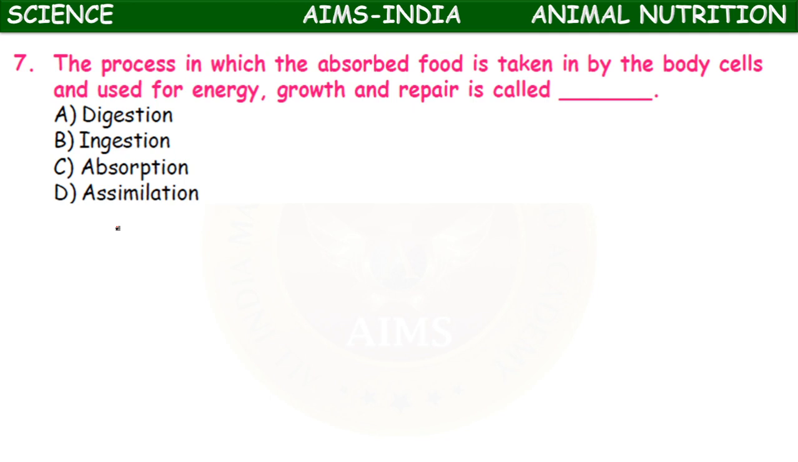Next, the process in which the absorbed food is taken in by the body and cells and used for energy, growth and repair is called digestion, ingestion, absorption, assimilation. What do you call that process? Assimilation. Utilization of digested food materials for energy production, growth and repair is called assimilation.